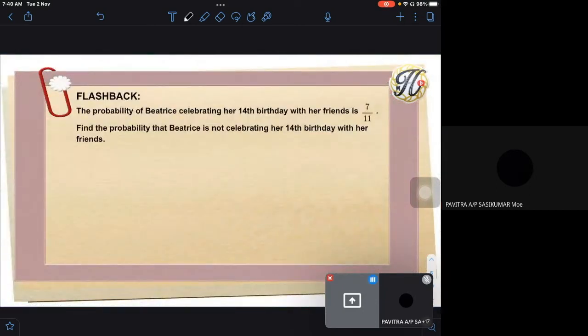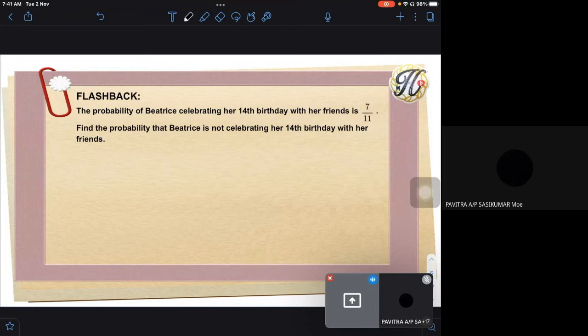Before we go to solving problems, we flash back, still on complementary. So see whether you can do it or not. The probability of Beatrice celebrating her 14th birthday with her friends is 7/11.